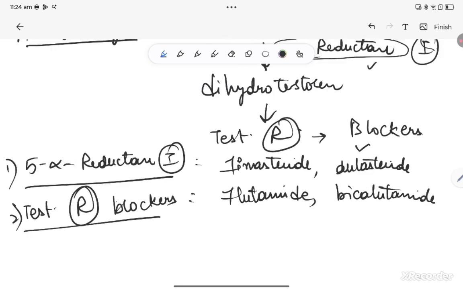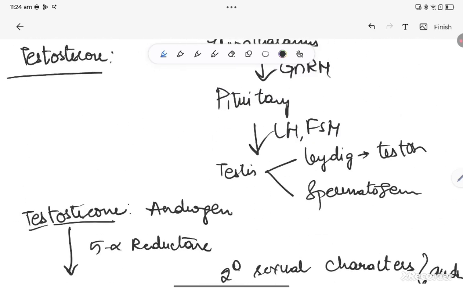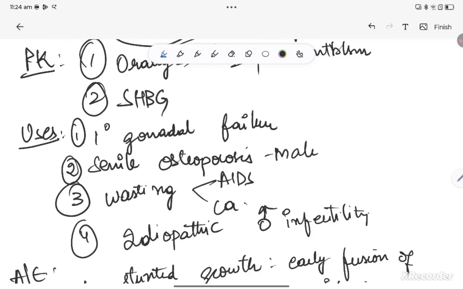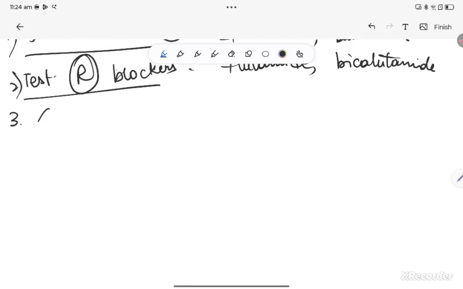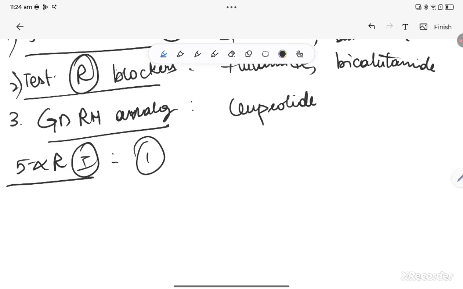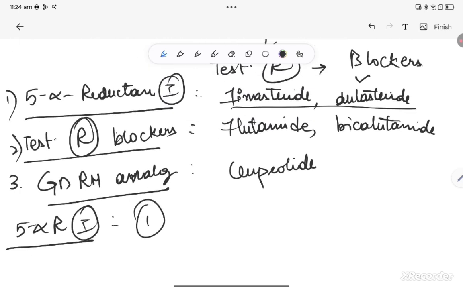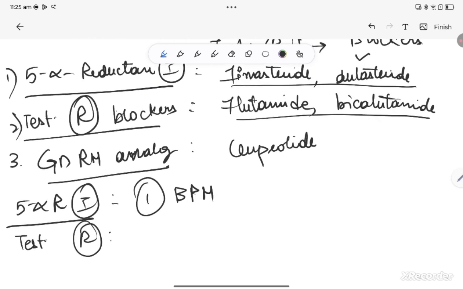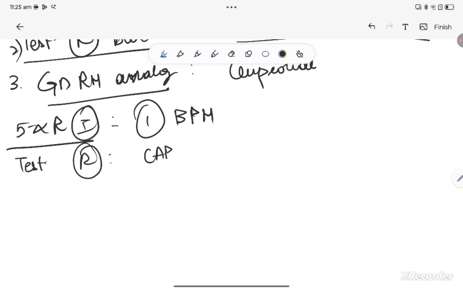See, these are direct. Previously, we saw positive and negative feedback mechanisms, the long loop and short loop feedback mechanisms. So, whenever we give GnRH analogs like leuprolide, they also act as anti-androgens. Yes, so these are primarily anti-androgens. Now, where are they used? Let us start with 5-alpha reductase inhibitors, finasteride and dutasteride. They are primarily used in the treatment of benign prostatic hypertrophy, whereas your testosterone receptor blockers, flutamide and bicalutamide, are primarily used in the management of combined androgenic blockade of CA prostate.